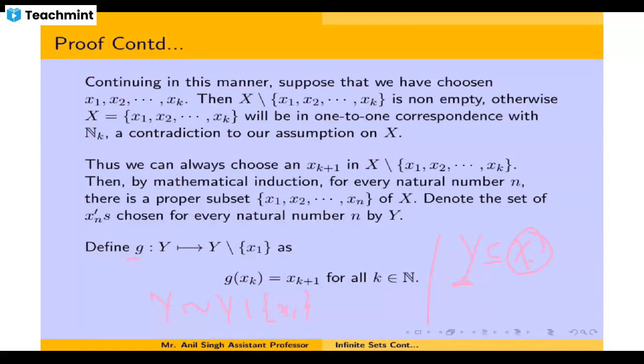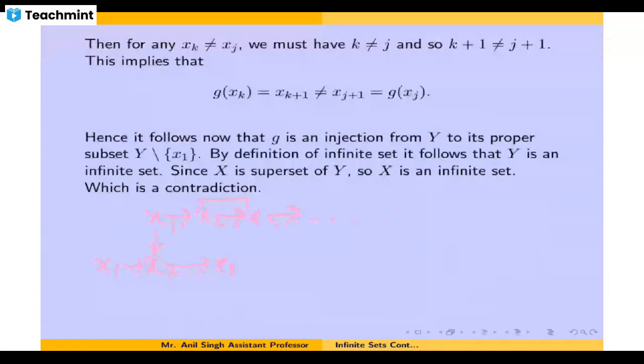So that means now to complete the proof we only need to establish that this function g is a 1-1 function. Okay, so how are we going to establish this? We are going to show that distinct elements have distinct images. Take two distinct elements xk and xj.